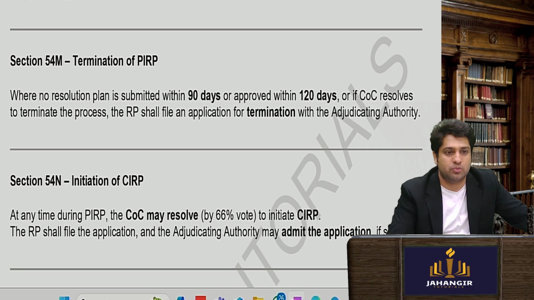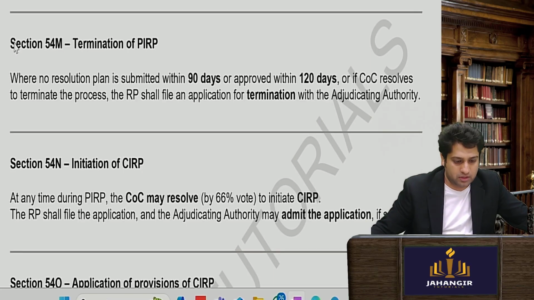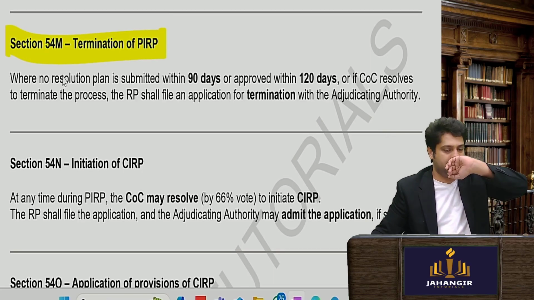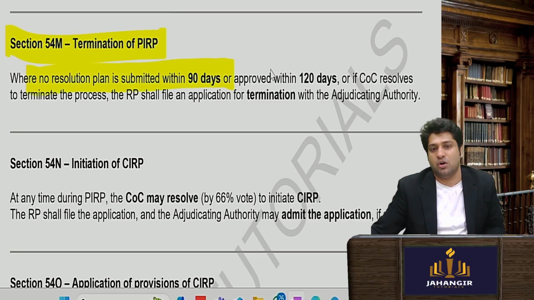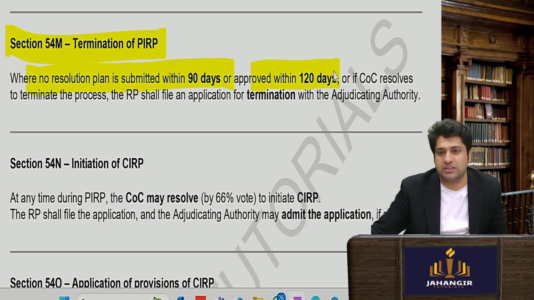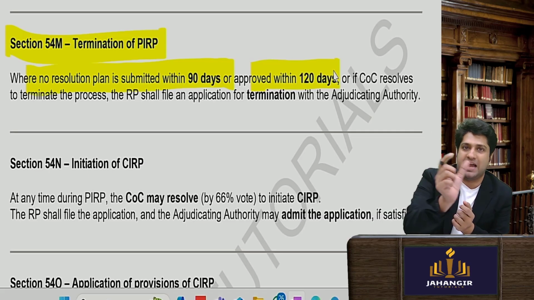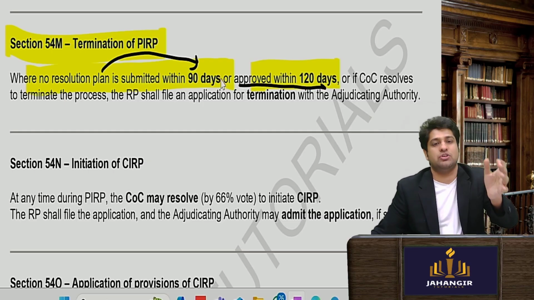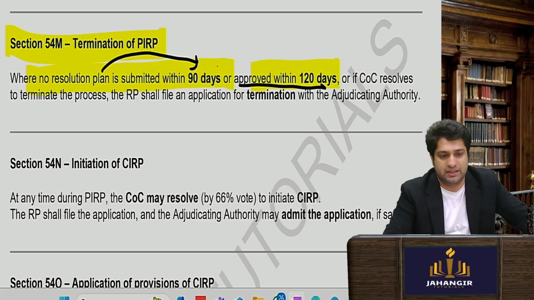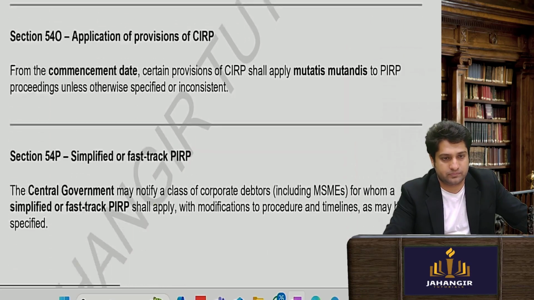Okay, so two things: termination of PIRP, when PIRP will get over, where no resolution plan is submitted within 90 days or not approved within 120 days. So first they said the plan has to be submitted within 90 days and it has to be approved within 120 days. If this is not done, then we'll say that it has been terminated. Okay.